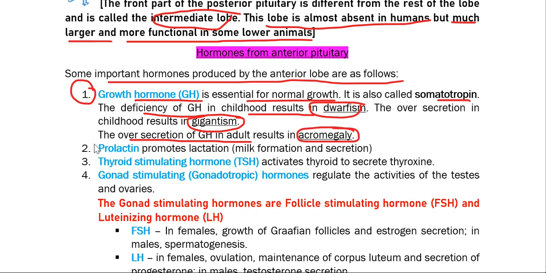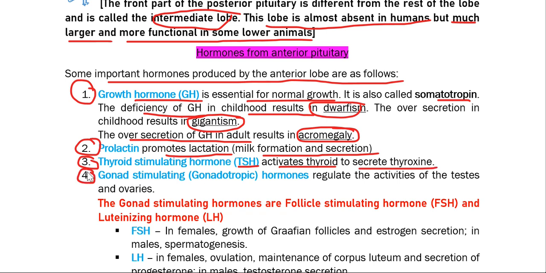Okay, next, prolactin. Prolactin is another hormone released by the anterior pituitary, and it promotes lactation, that means milk formation and its secretion. Number 3, thyroid stimulating hormone or TSH. It activates the thyroid to secrete thyroxine hormone.